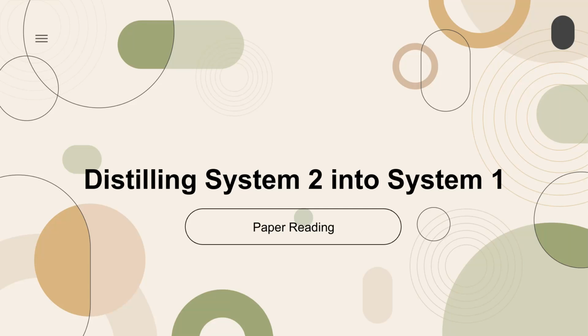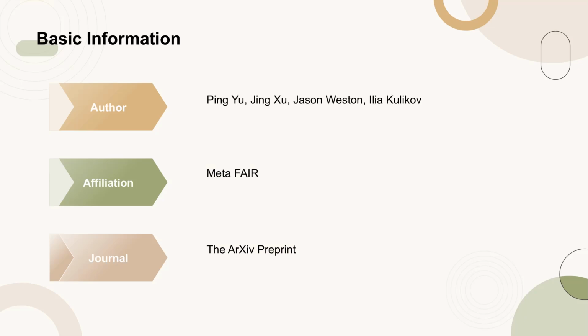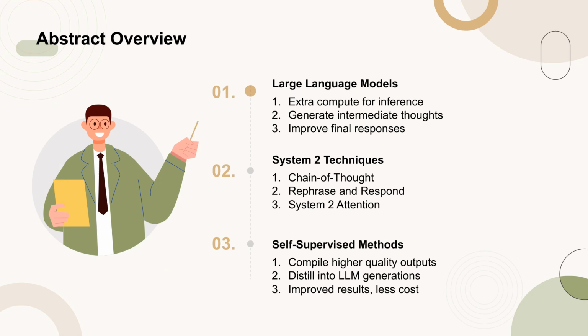Today's paper is titled, Distilling System 2 into System 1. This paper, published on the arXiv preprint, explores the distillation of System 2 techniques into System 1 by Ping Yu and colleagues from Meta FAIR. Large language models, LLMs, utilize additional computational resources during inference to generate intermediate thoughts, which significantly enhances the quality of their final responses.